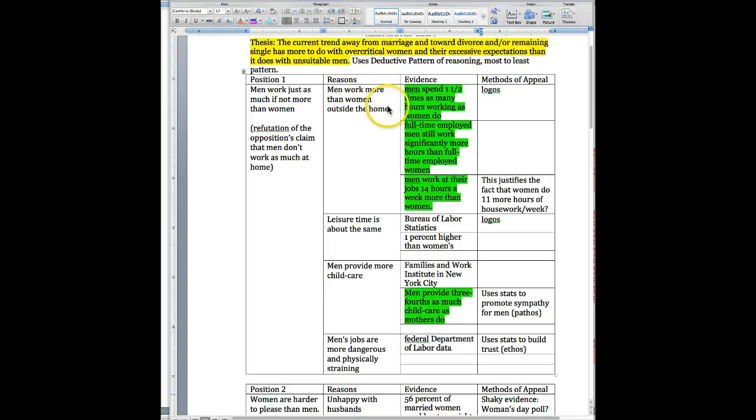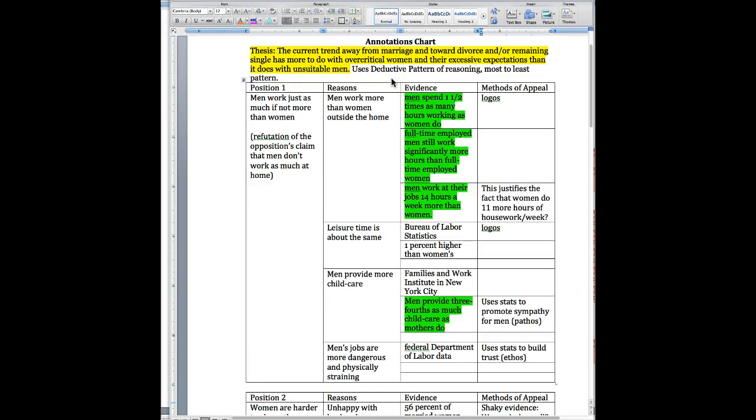Now, when we look at these reasons, we see that the author is using a few different methods of appeal.